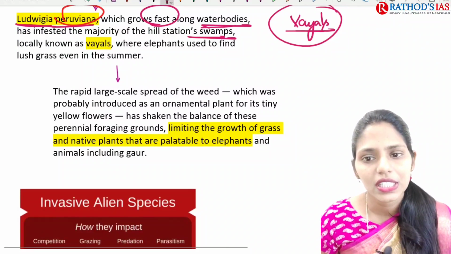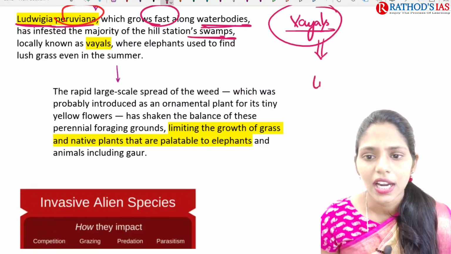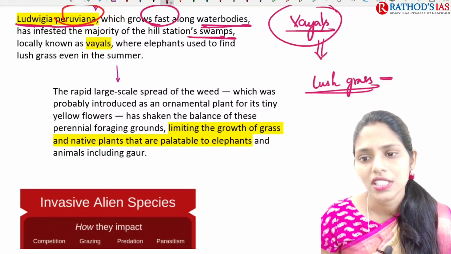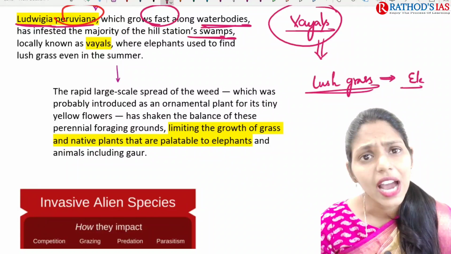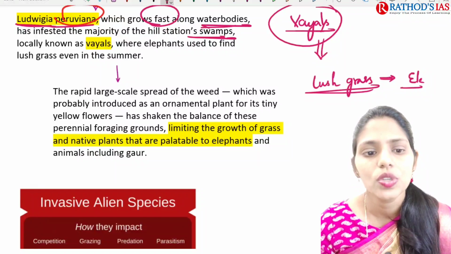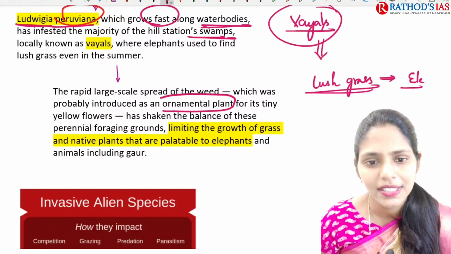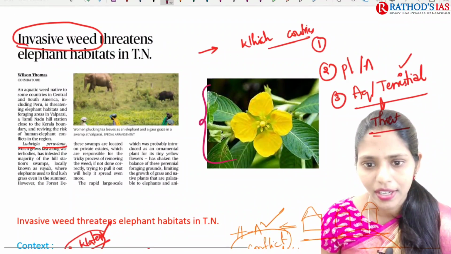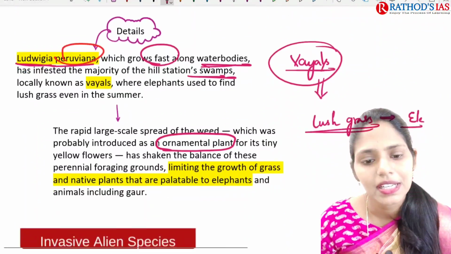Because of the increased growth of this invasive alien species, there is decreased growth of lush grass. This lush grass is food for elephants. It is due to the rapid, large-scale spread of this weed, which was probably introduced as an ornamental plant. We got that plant and used it as an ornamental plant, and it has tiny yellow flowers. You can see this image. This is that aquatic weed. You can see these are the yellow flowers, and we are using them as ornamental plants.